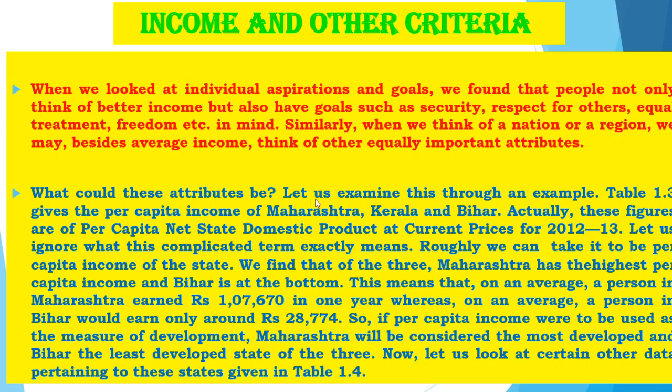And what could these attributes be? Let us examine this through an example. So here, in this topic in the textbook, they have given table 1.5, which gives the per capita income of Maharashtra, Kerala and Bihar. Actually these figures are of per capita net state domestic product at current prices of 2012. If you see table 1.3, which was given about the comparison of two countries, just look at that table also, children.